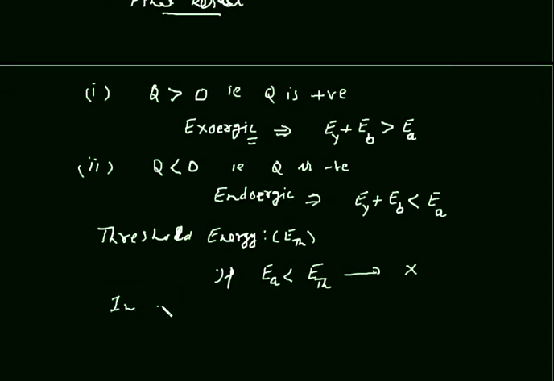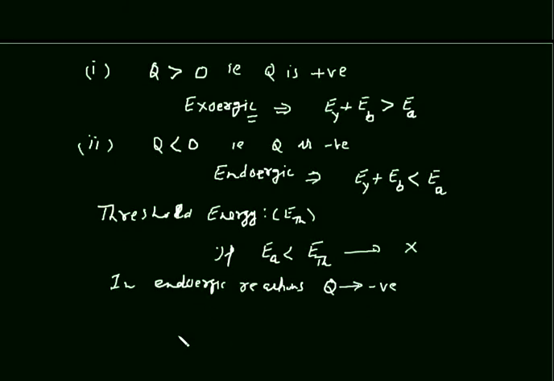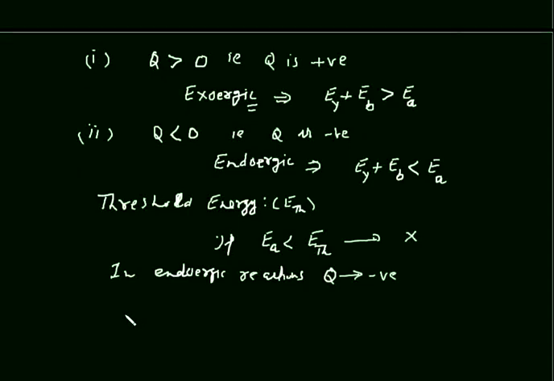In endoergic reaction, this Q is negative, and I write a result directly again. This threshold energy is equal to minus Q, since Q is negative, into 1 plus MA divided by MX.